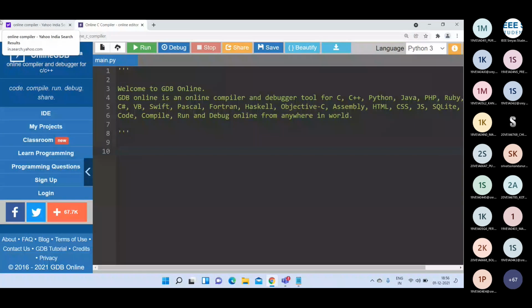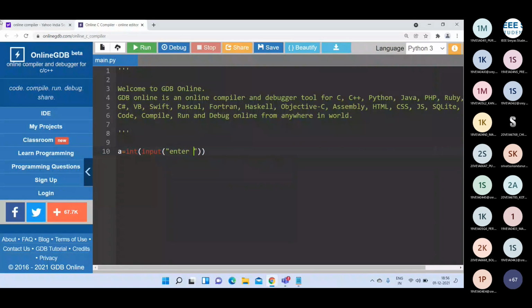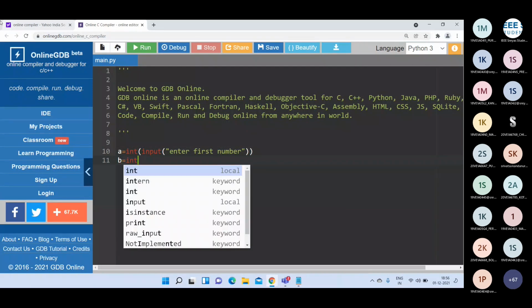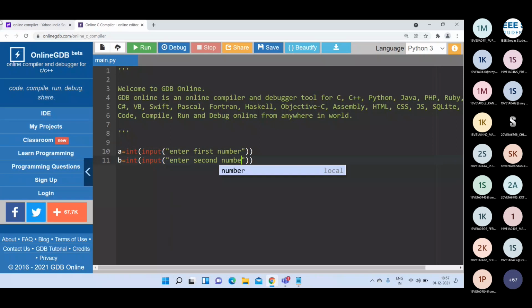First I read an integer: a is equal to int of input of "enter first number". Then b is equal to int of input of "enter second number". So I am reading two integer numbers from the keyboard, stored in the variables a and b.